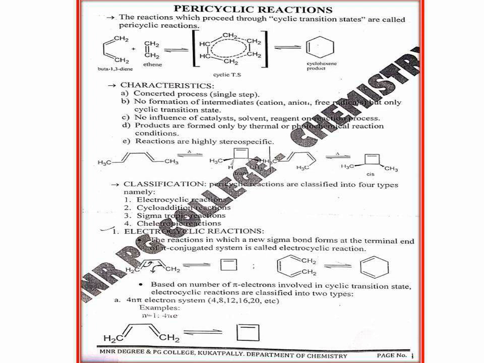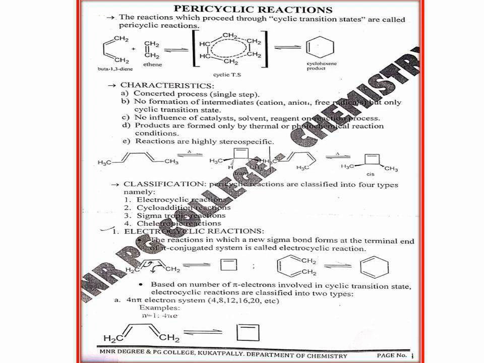Now if we look into this compound 2,4-hexadiene, and the electrocyclized product, 3,4-dimethylcyclobutene, you have to understand that the substrates have stereoisomers and the products also have stereoisomers.